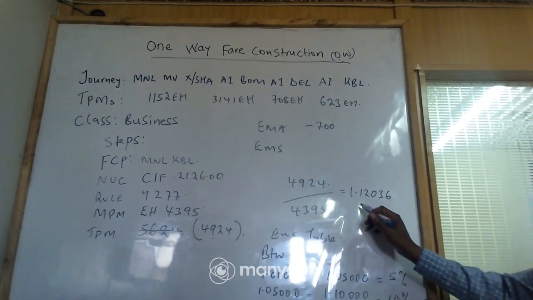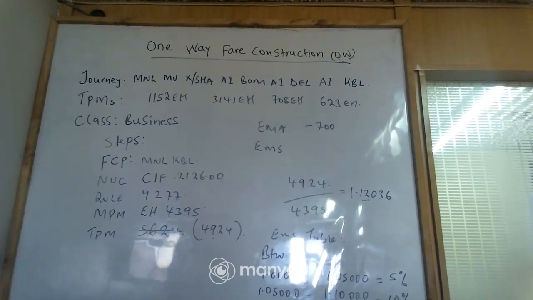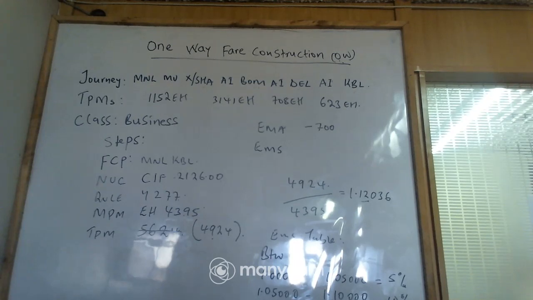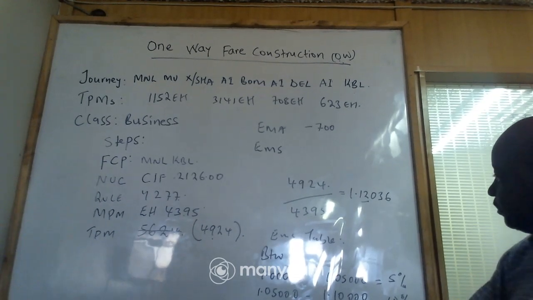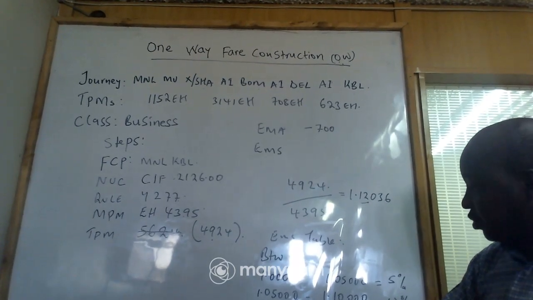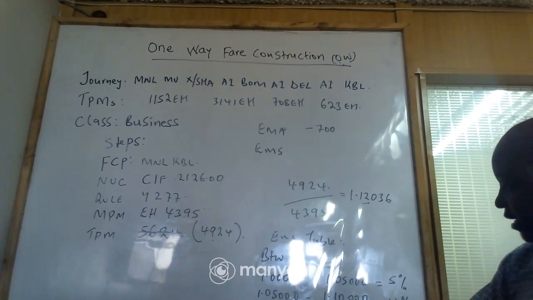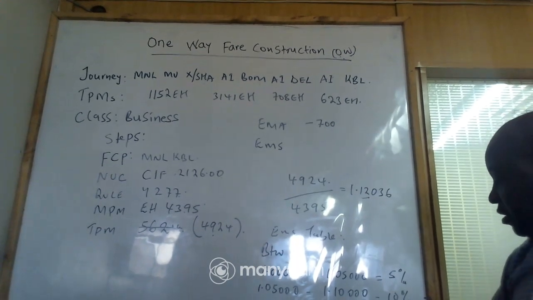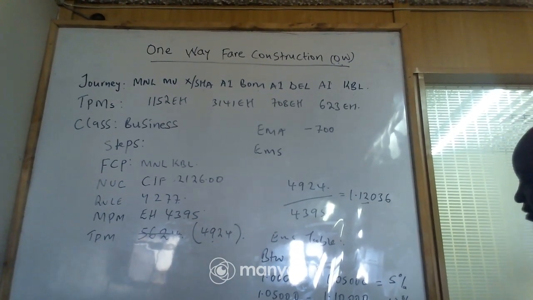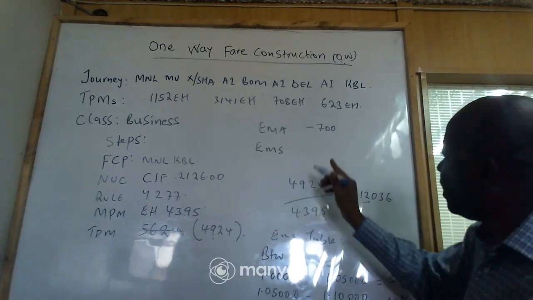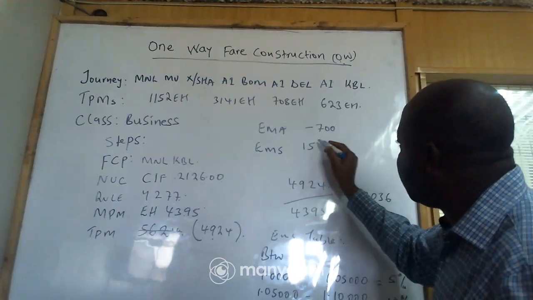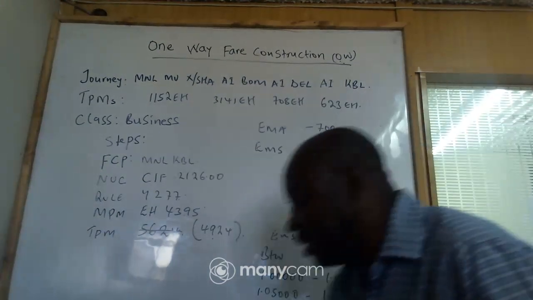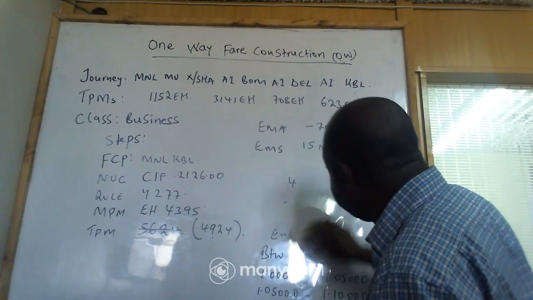Yeah? So if you come back to this, if you look at this figure, where does it fall? Because we are told between. So you realize 1.12, let us say, will fall under this one, because it's between 1.10 to 1.15. So we shall charge what? 15%, of which we shall come here and write what? 15, but we don't write the percentage, we write what? M, meaning its own mileage. Yeah? So let us go to the next step again.